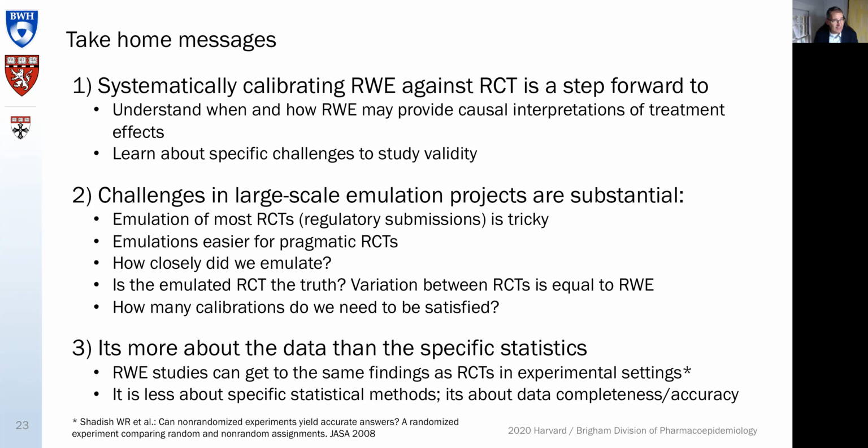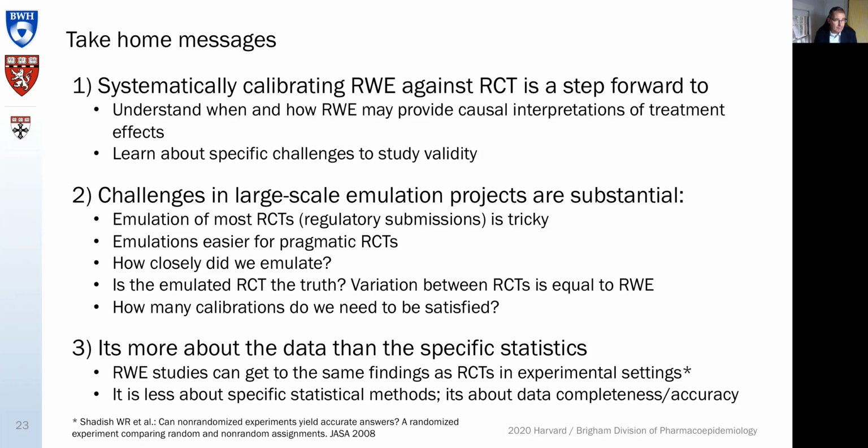We learn more about the challenges in these large-scale emulation projects. They are substantial. We think that the emulation of most RCTs is tricky, particularly because most RCTs are really done for regulatory submission, certainly in the RCT-DUPLICATE project, and therefore are often highly controlled, often against placebo. And these are all factors that make it difficult to emulate well.